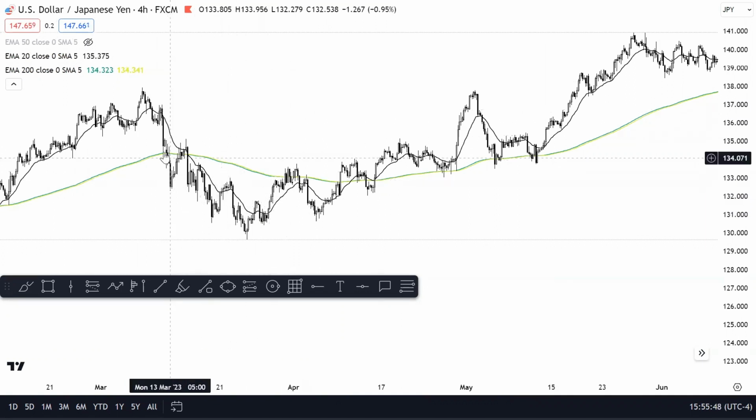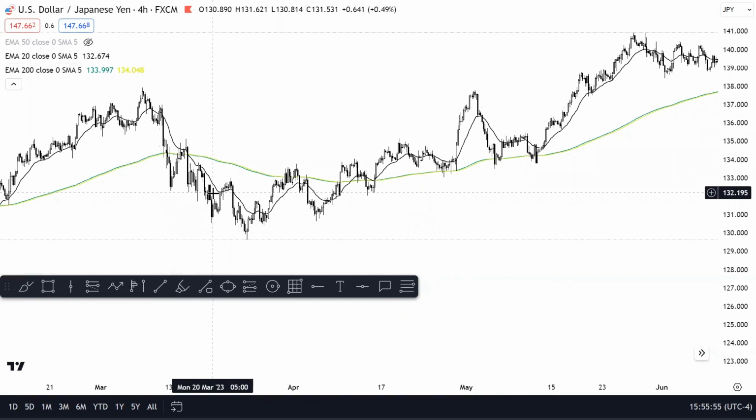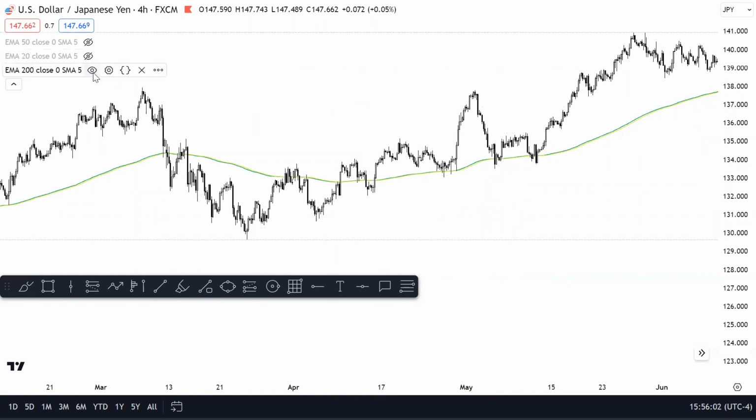to react to price. As you can see, the 200 kind of floats through the middle of price during this choppy price action, while the 20 is kind of stuck to it, right? It fluctuates up and down a lot more. It's a lot faster. But how does that help you, right? That doesn't help you by itself. Let me get into it.